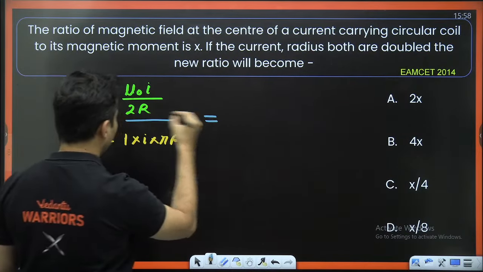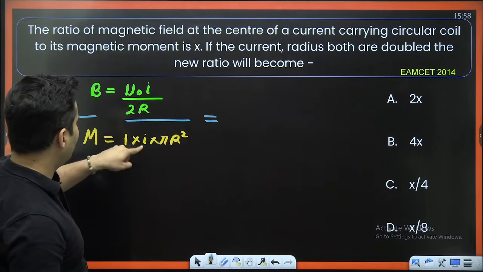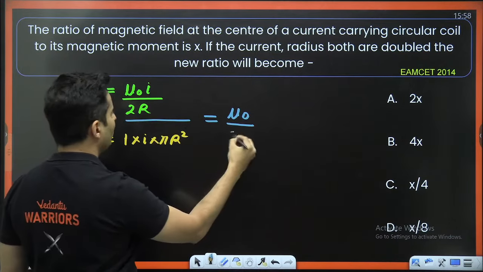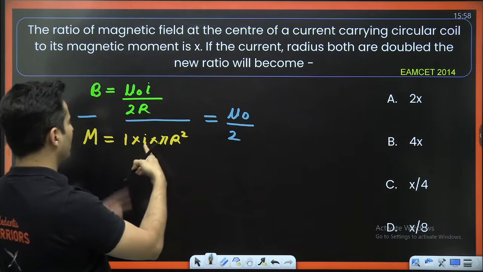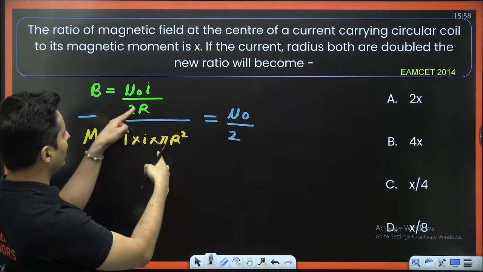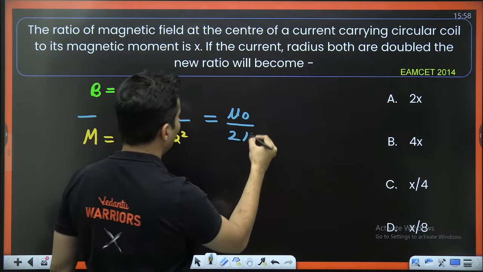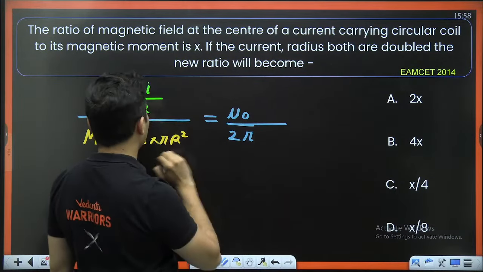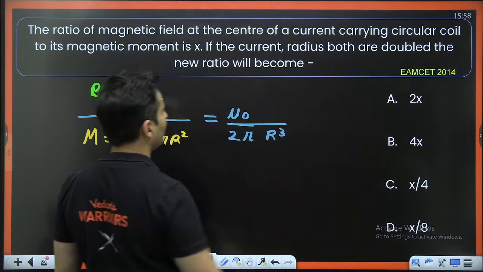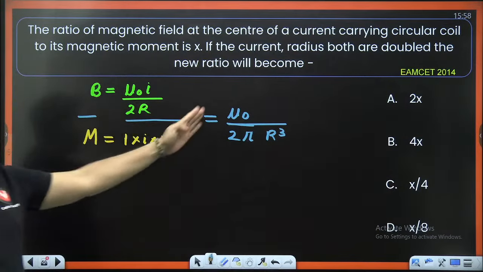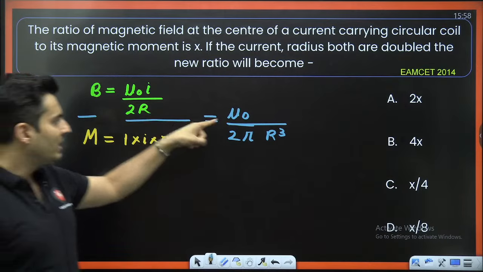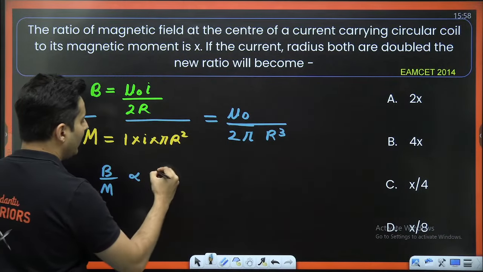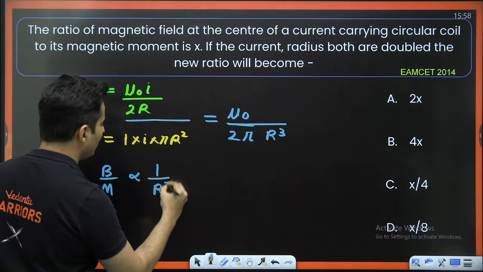So what will you get? I and I will get cancelled. I will be left with mu naught, 2 will be there here, and pi is there below, right? And this r and r square will merge together and it will become r cube. Is that right, everybody? So this ratio B by M is independent of the current.